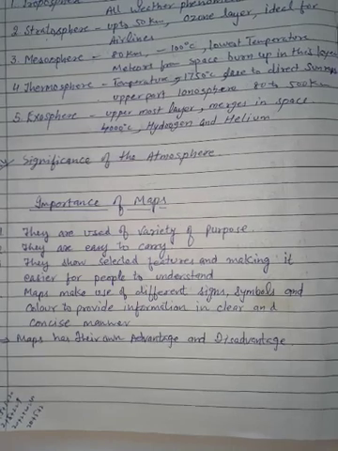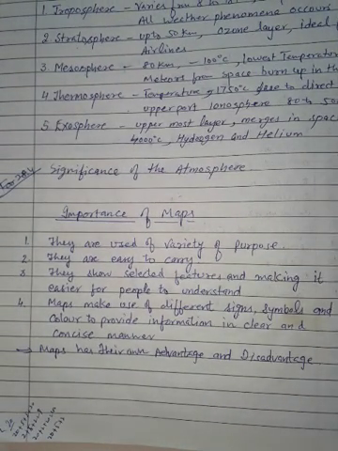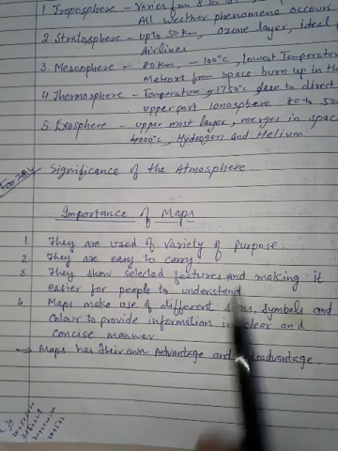Earlier we have discussed the maps, their types and the major elements of a map like the title, north line, scale, grid system and legends. Now we will discuss the importance. Maps are very important for us. There are various reasons. First of all, maps are used for a variety of purposes.